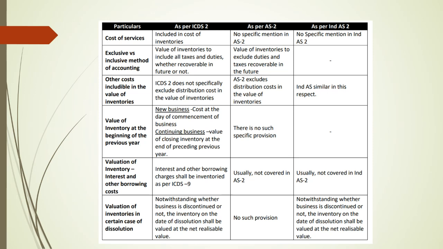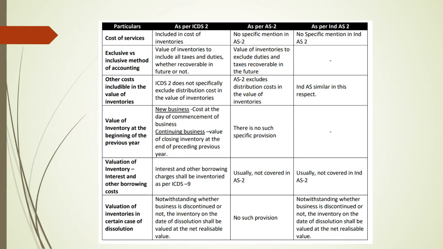Then the last and final one is the case of dissolution. There is no specific mention in AS 2 or Ind AS 2 regarding valuation for dissolution purposes. Why? Because the accounting is on a going concern basis, so there is no chance to discuss how to do it at the time of dissolution.